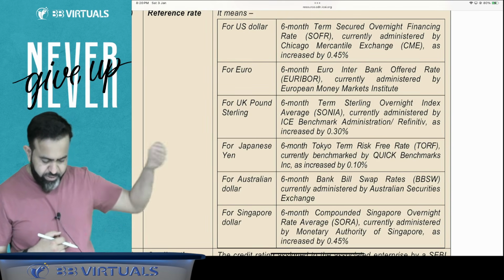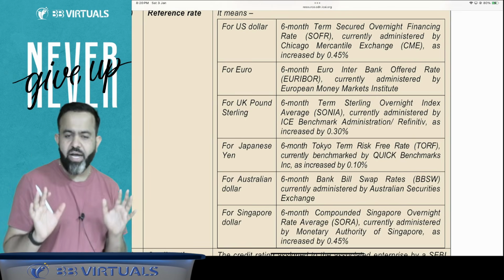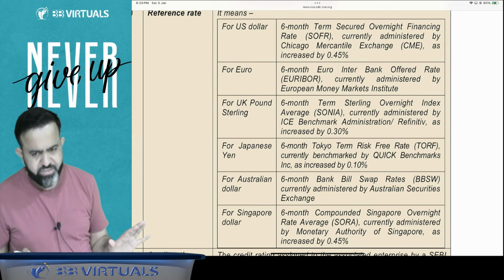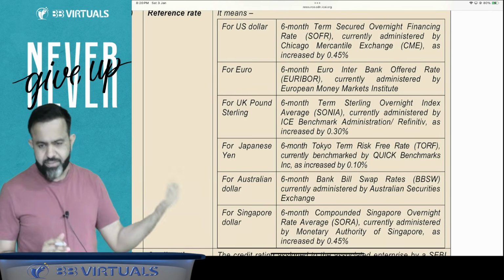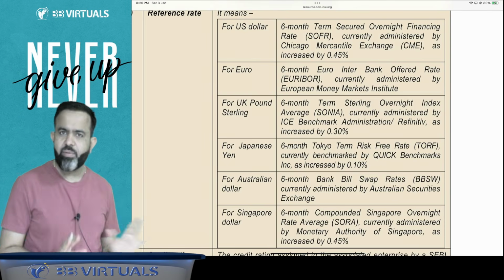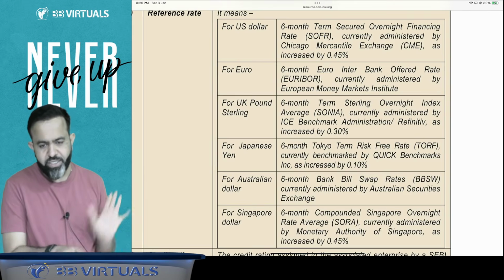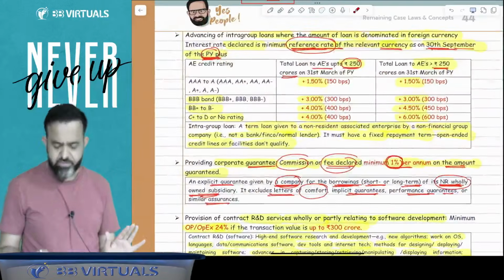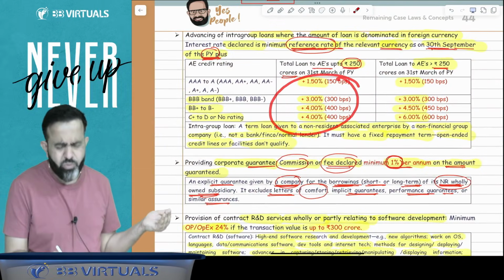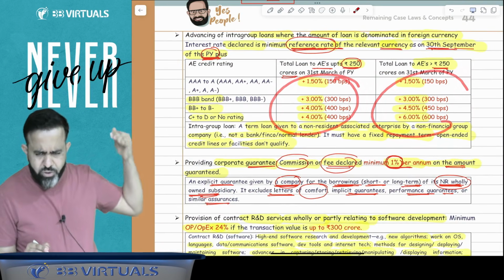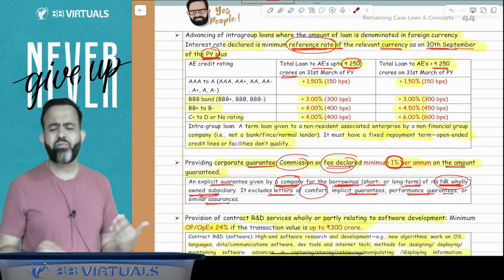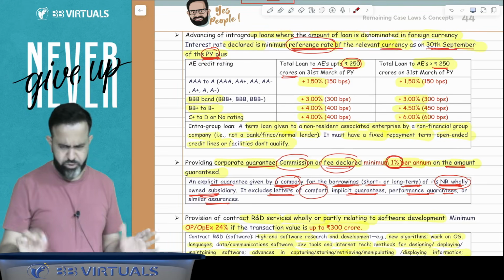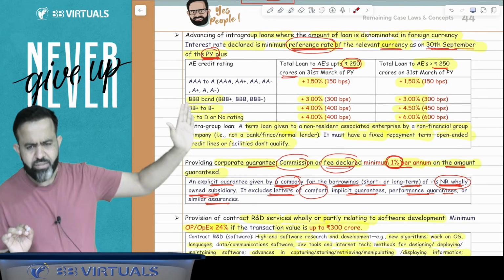Then there are the Japanese yen, Australian dollar and Singapore dollar. I feel it is not possible to remember this. That's why I have not included it. But if you have the guts to remember this, then you can remember. It is your choice, but I have not included it. If the examiner asks, you would have to remember this rate, and this rate is based on the associate enterprise's credit rating. I feel the examiner will not ask such a difficult question, so that's why I have not covered the reference rate.